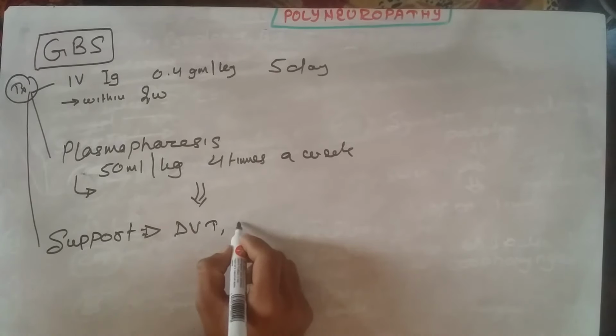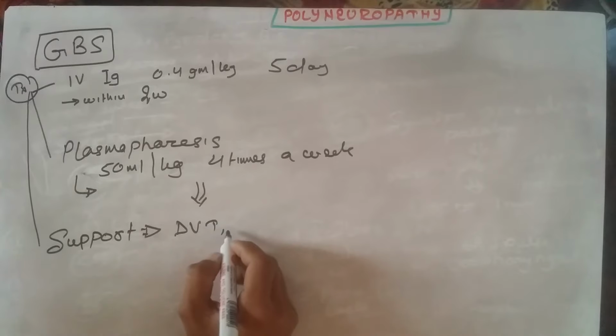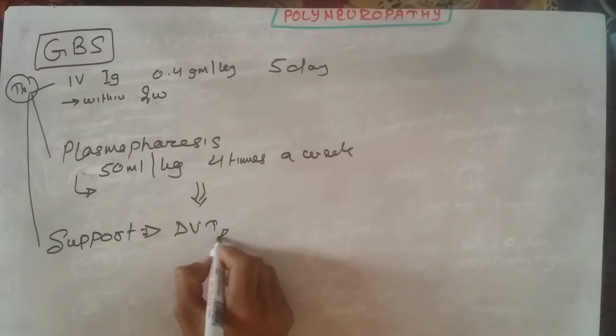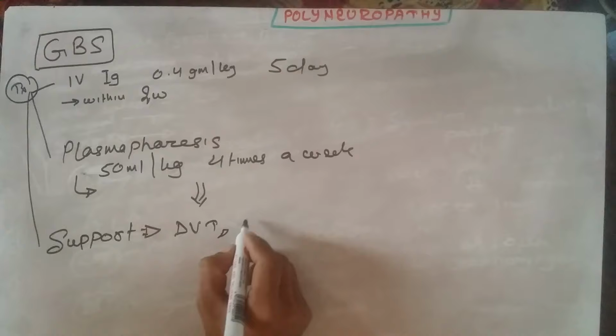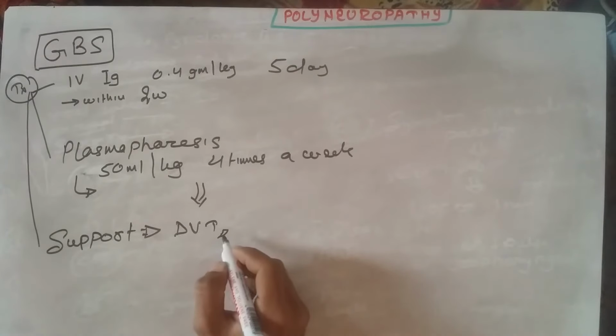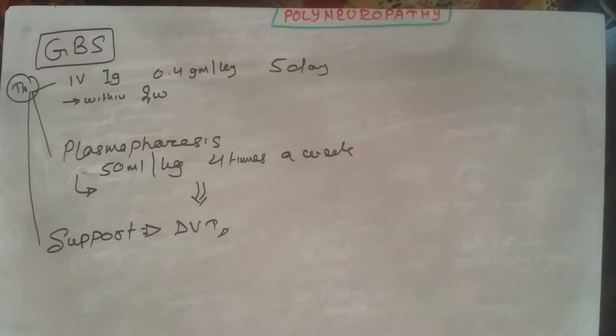Tracheostomy can be performed in severe cases if there is an airway problem. Physiotherapy should be introduced immediately in such cases. Skin care should be taken to prevent bed sores, and joint physiotherapy and daily reassurance should be considered. So this is all about the polyneuropathy.